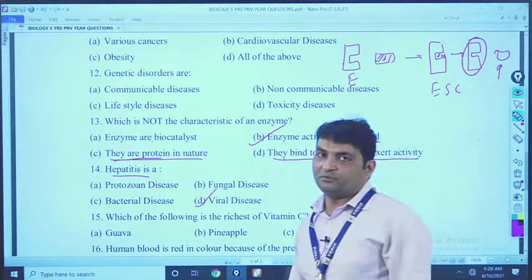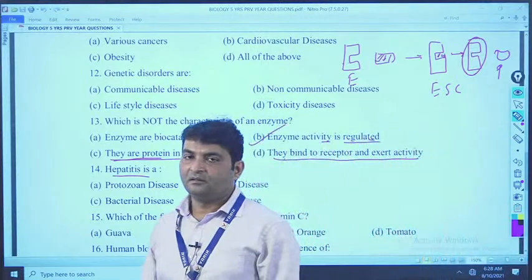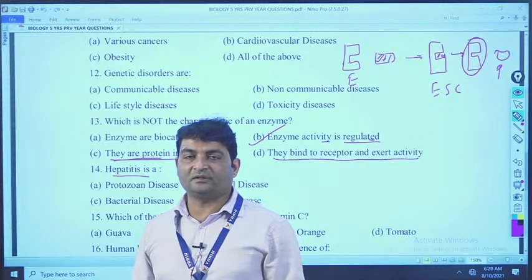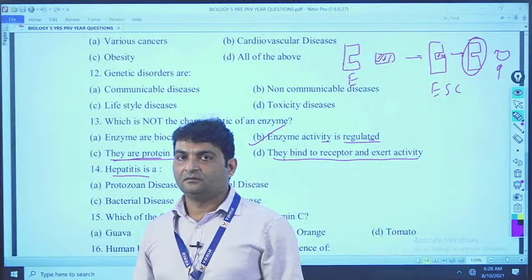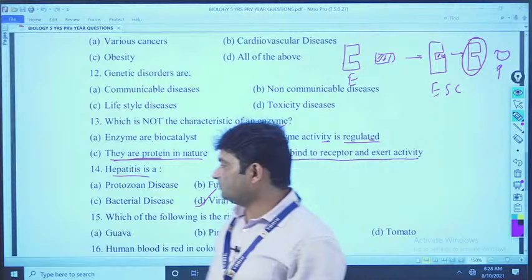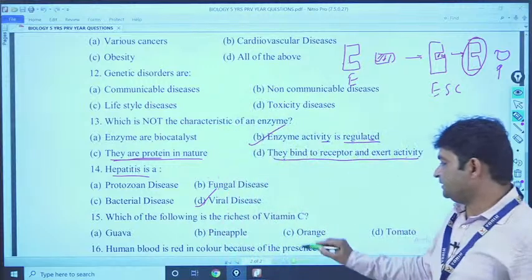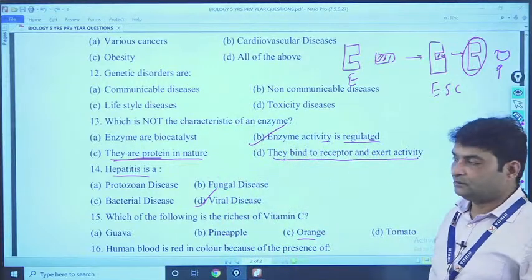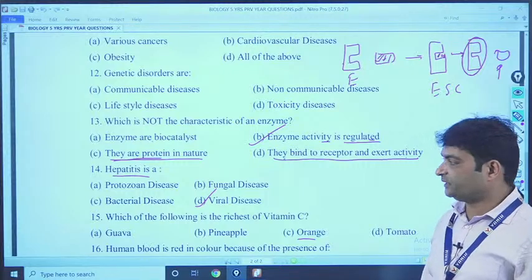Mainly citrus fruit contains your what? Vitamin C. So here citrus fruit is orange, but this is a very important question.